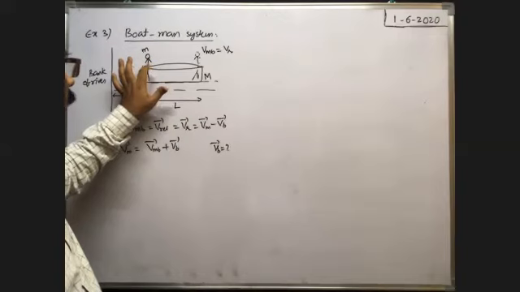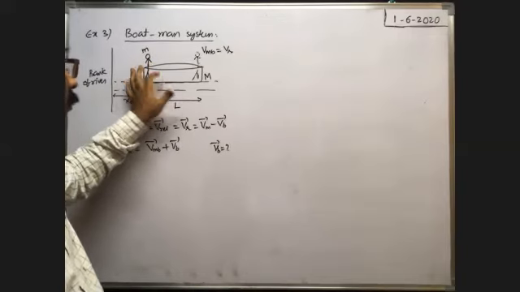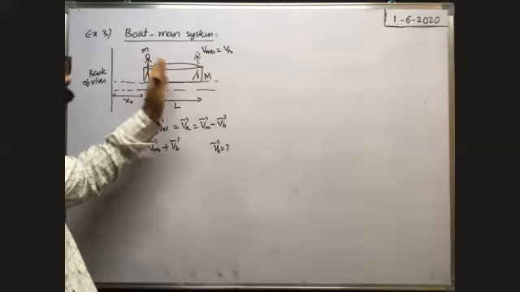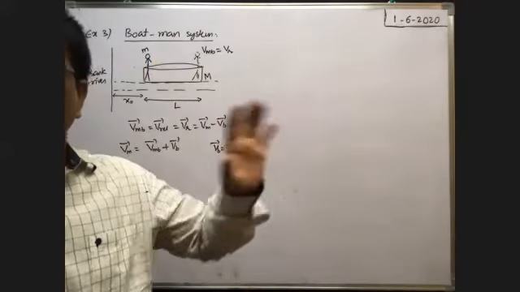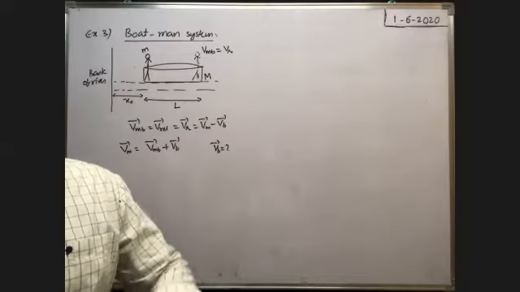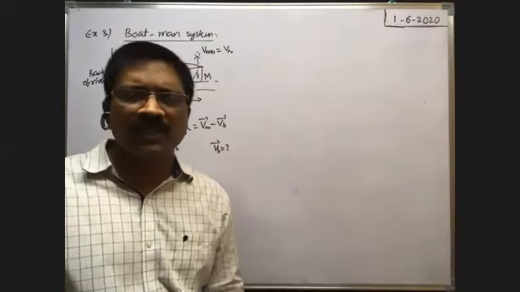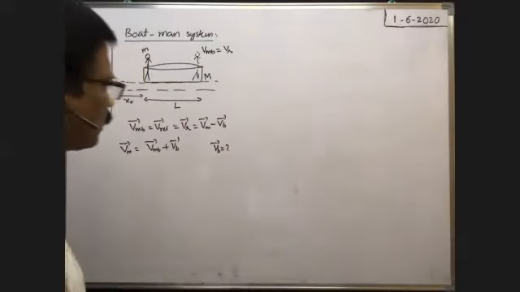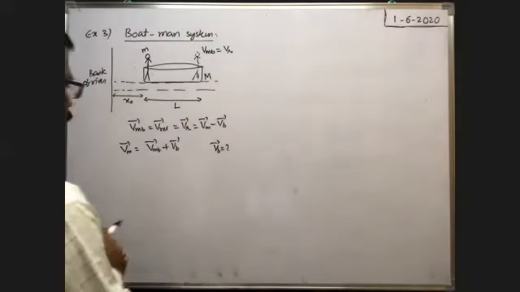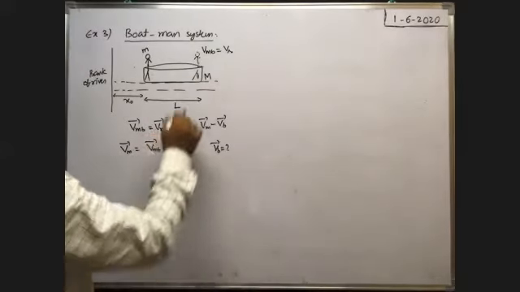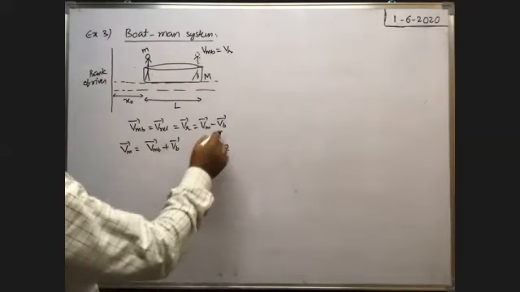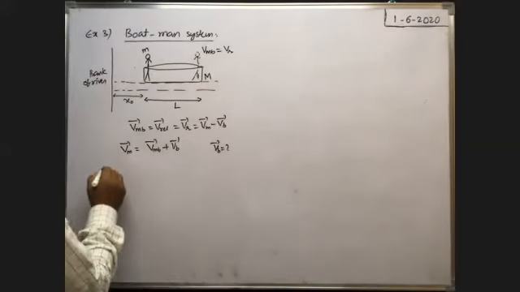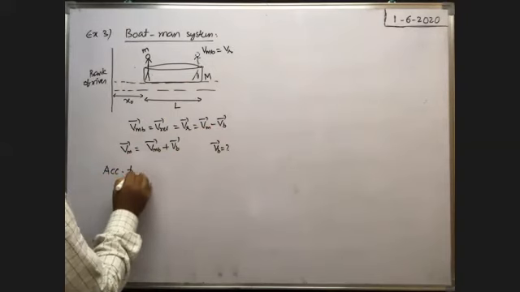Here also, definitely there is a friction. Because of friction between the man and the boat, that friction acts as the internal force. Due to that, walking is possible on the boat. Now here the friction acts as the internal force, but internal force does not alter the total momentum of the system. No. Okay, that's why here also law of conservation of linear momentum is applicable. So we need the velocity of the boat. Velocity of the man we do not need because relative velocity is given. Therefore, according to law of conservation of linear momentum,